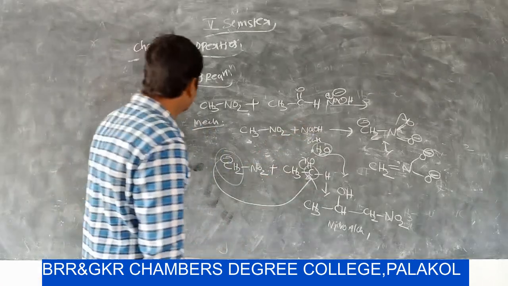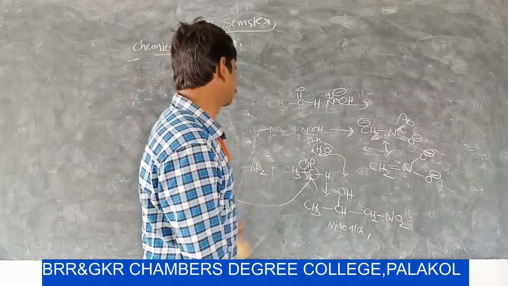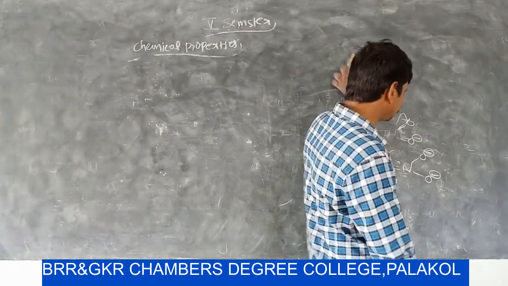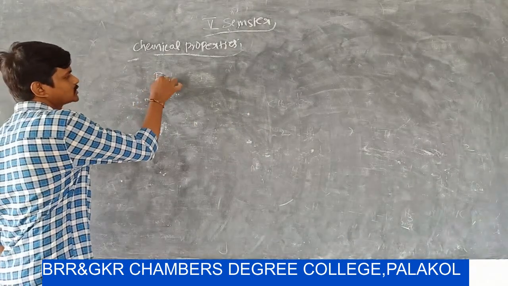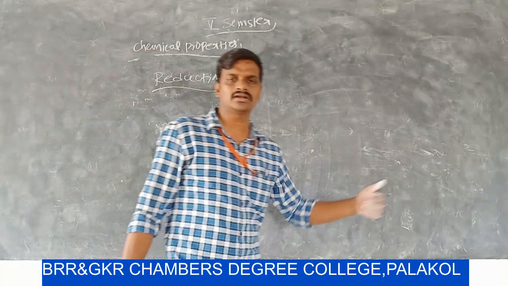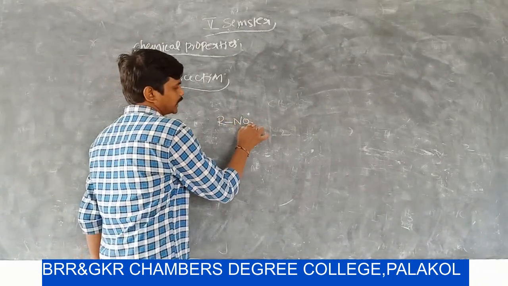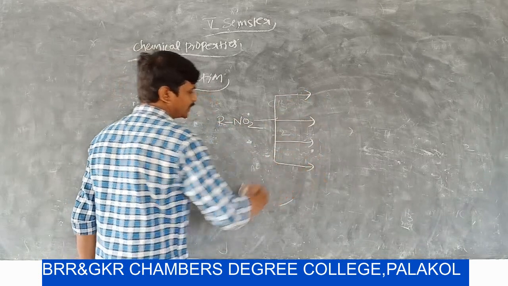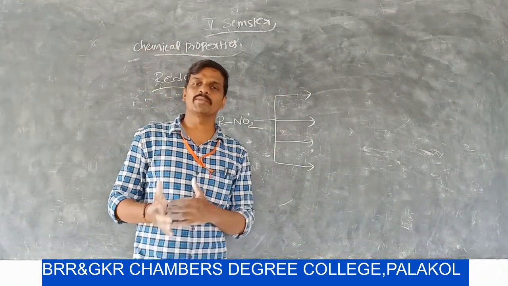Now we are moving to the next chemical reaction, that is reduction. What is reduction? Reduction means addition of hydrogen or addition of electrons or removal of oxygen. Now, reduction of nitrohydrocarbons: aliphatic nitrohydrocarbons on reduction with different reducing reagents give different products.